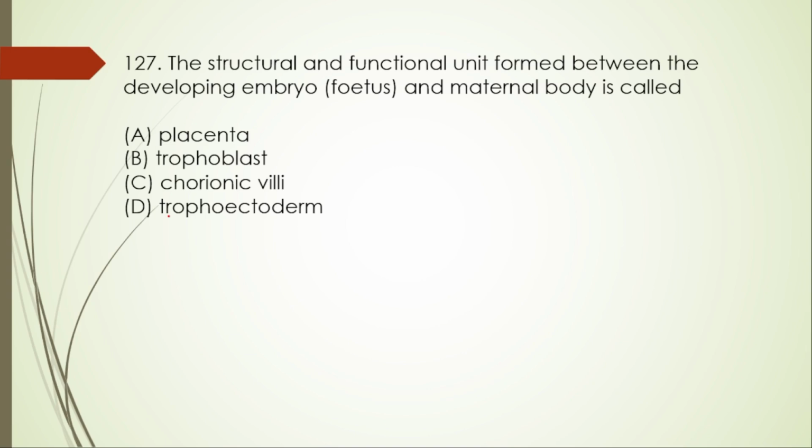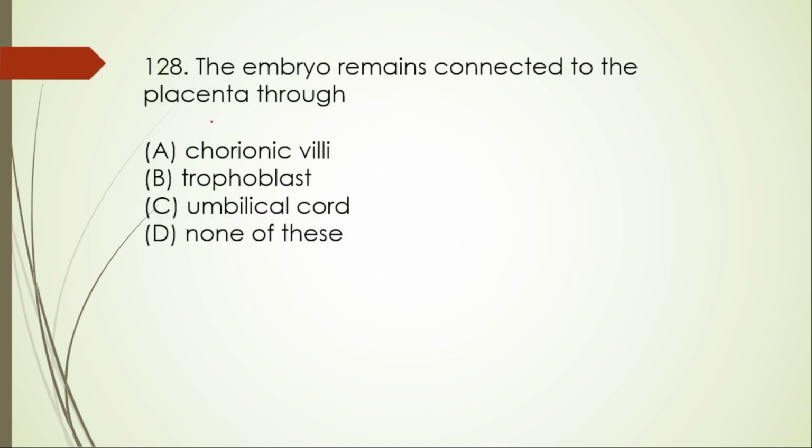Next, 127. The structural and functional unit formed between the developing embryo and maternal body is called a placenta. This one itself is right. Next, 128. The embryo remains connected to the placenta through A, chorionic villi, B, trophoblast, C, umbilical cord, and D, none of these. Here the right option is option C, umbilical cord. It serves as a vital lifeline that connects the developing embryo to the placenta.